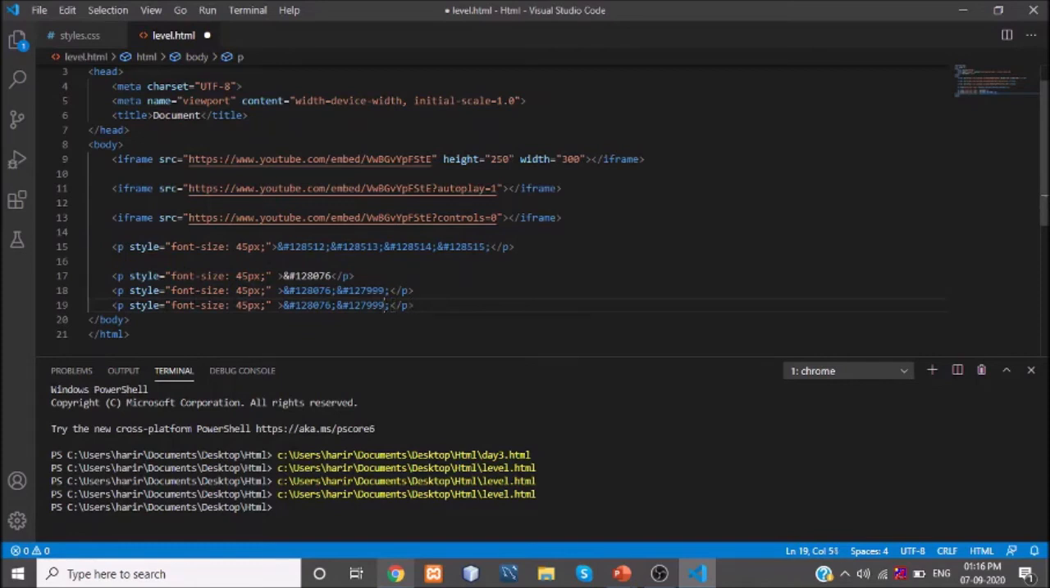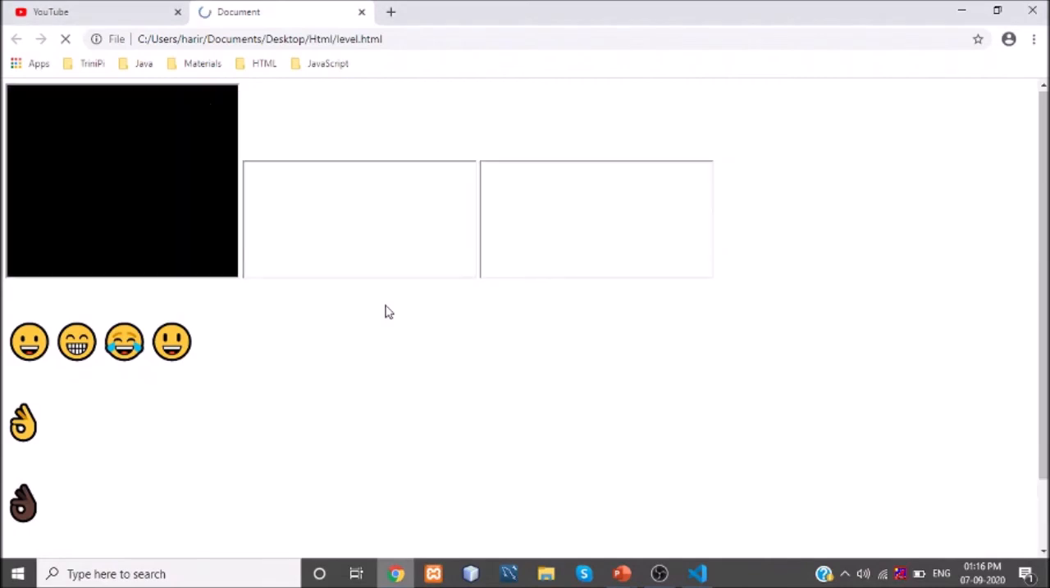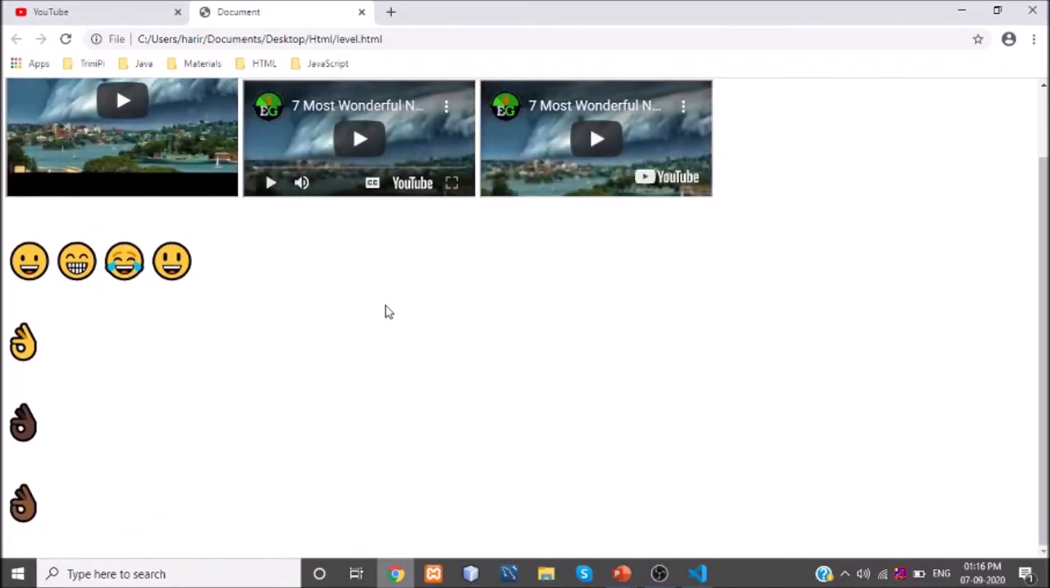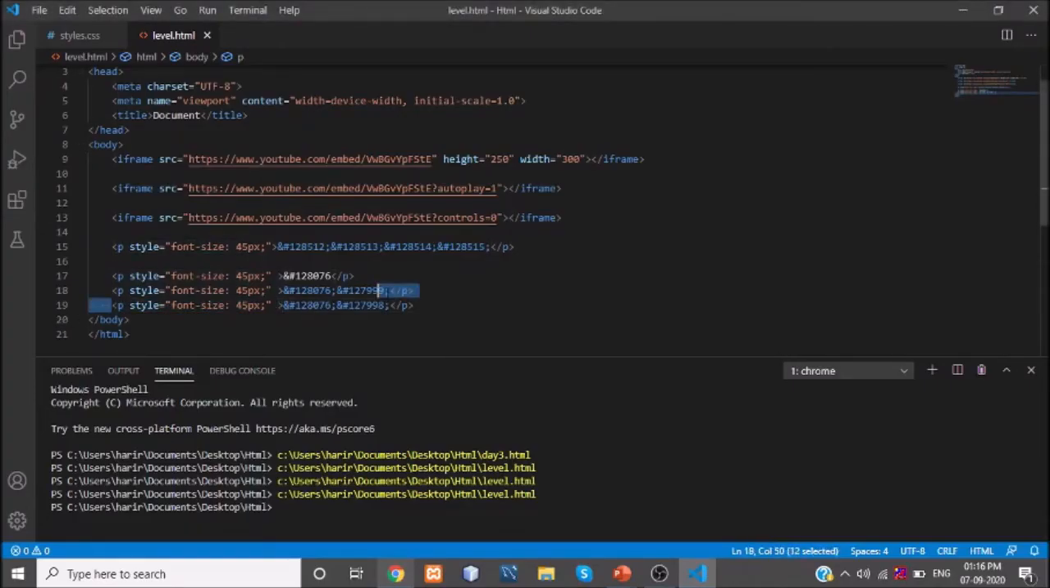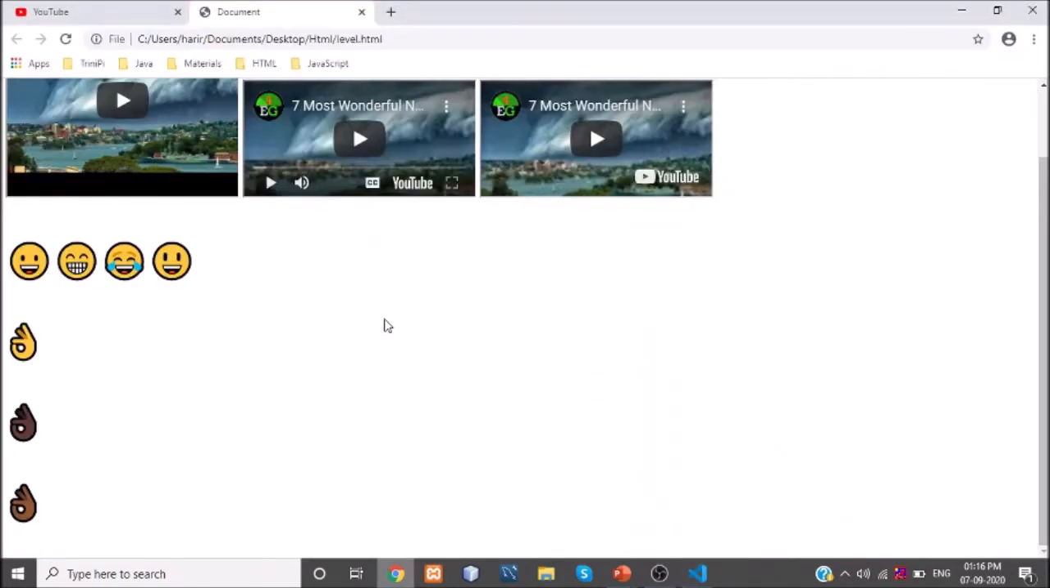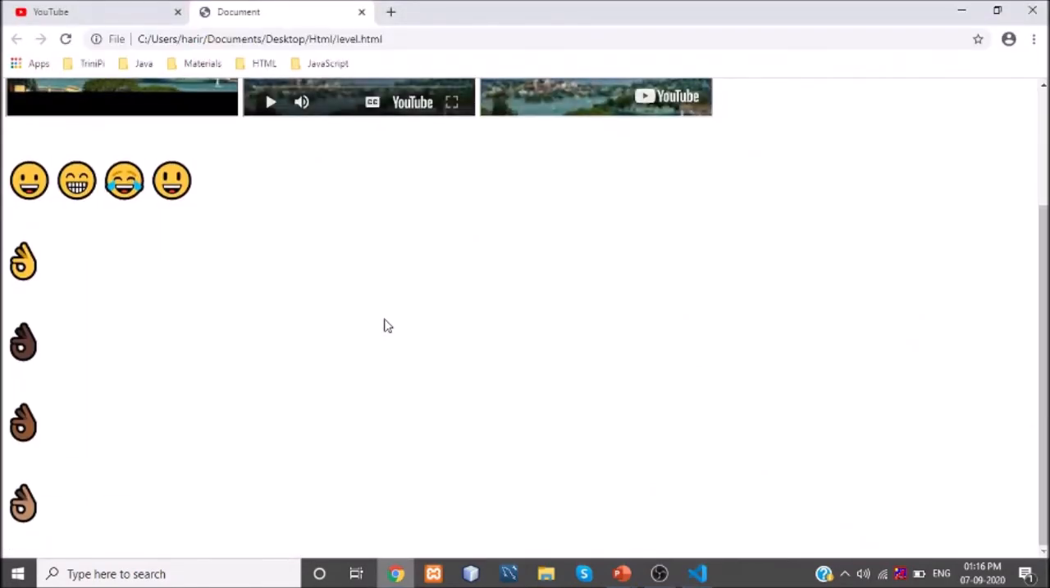For the same emoji super, I'm just changing the color. I'm just changing the last digit. Instead of 9 I am using 8. Let's see, it is giving some lighter color than the previous one. Then the third one, I'm just changing the last digit to 7. See, it is giving us some more light color, right?